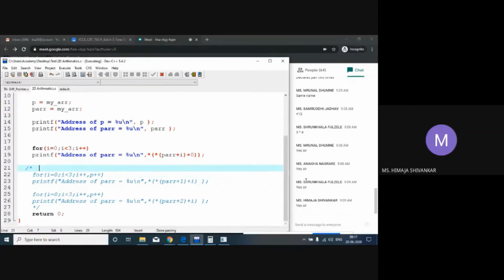Yes, sir. It's quite clear. Quite clear means you are clear with the pointer. Now you do not have any kind of fear regarding the star, then again bracket, then star, then bracket, then PARR plus I, then plus, then 0, then again bracket. So you do not have any kind of problem?